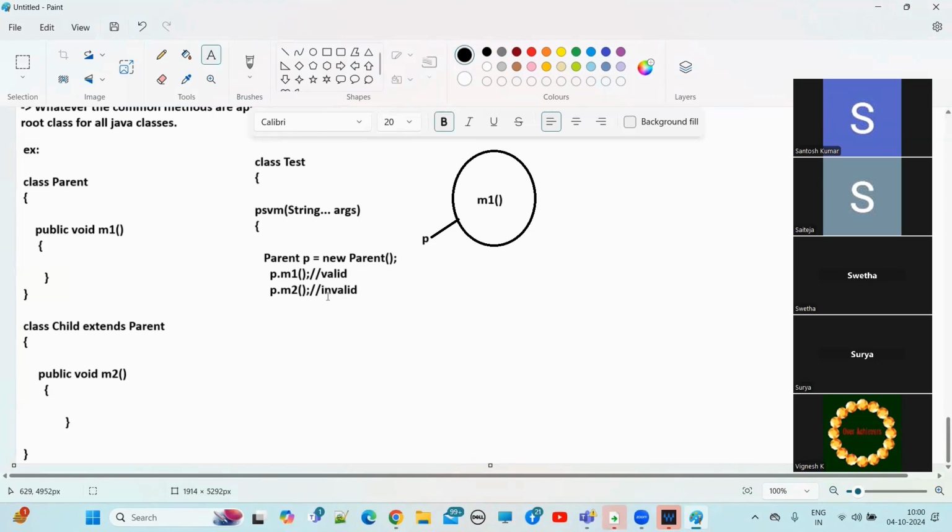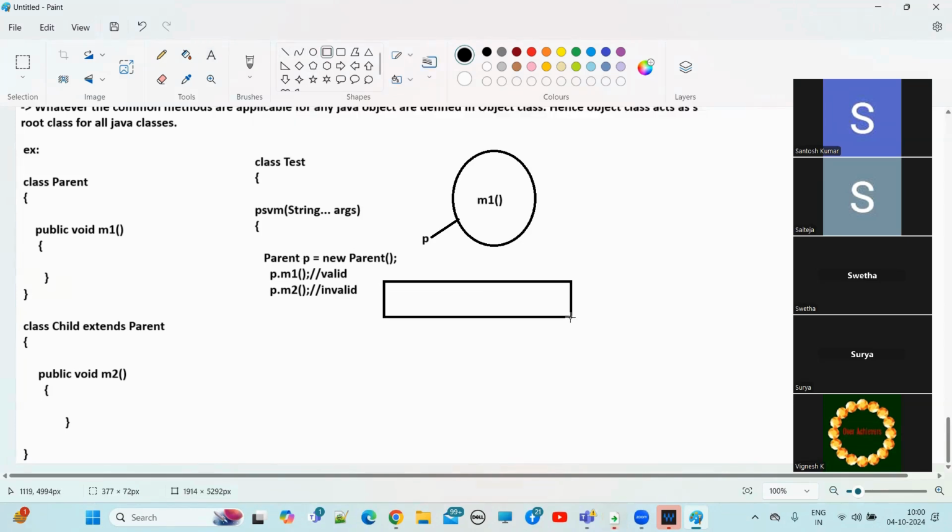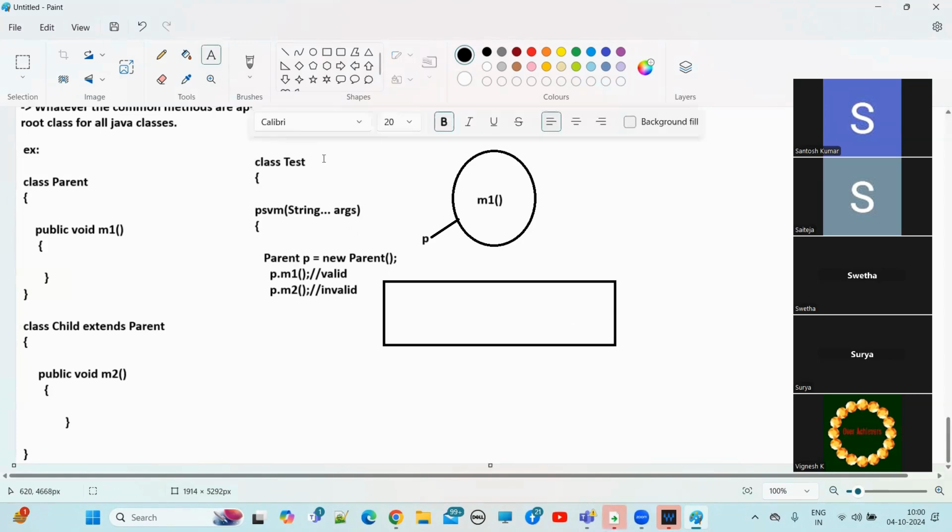Here, invalid means a compile time error. So what is the compile time error we will get here? The M2 method: cannot find symbol.